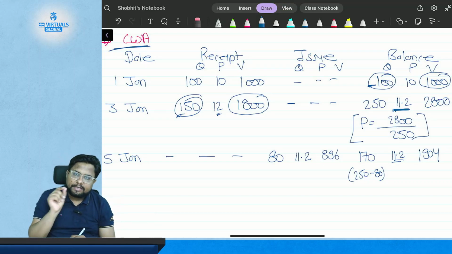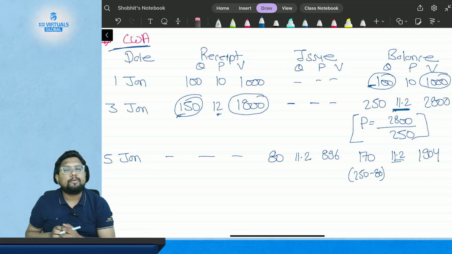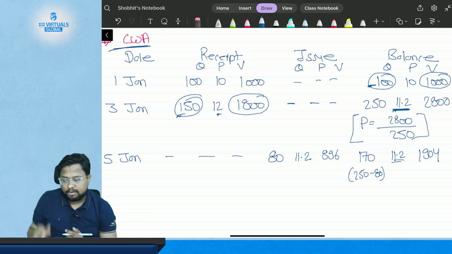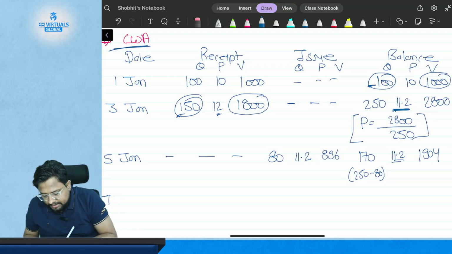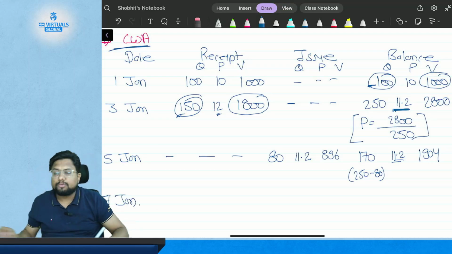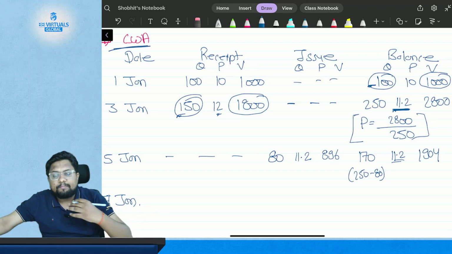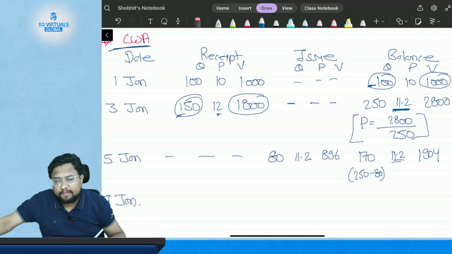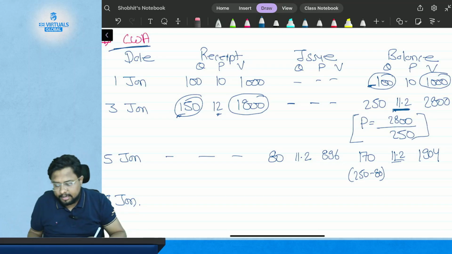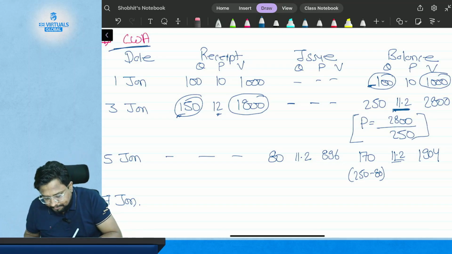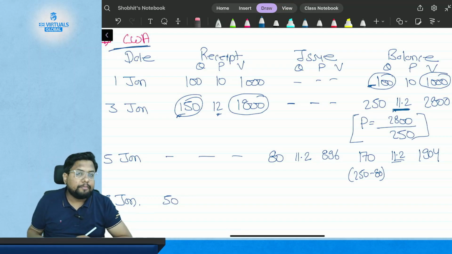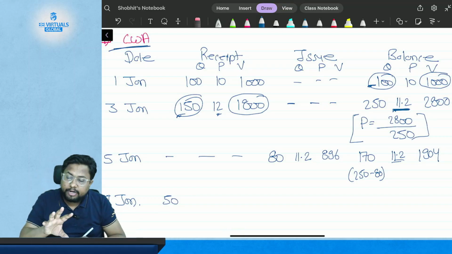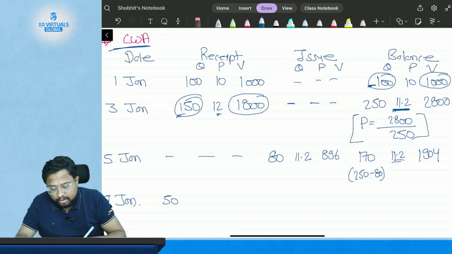Okay, now let's see another entity so that you will be able to understand this more clearly. Now suppose on 7th of January, you have again purchased and received the inventory. Suppose now you have received 50 kgs of inventory. So the quantity is less and the price has been increased, you are not provided with the discount.